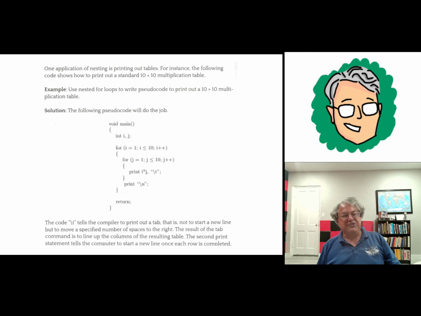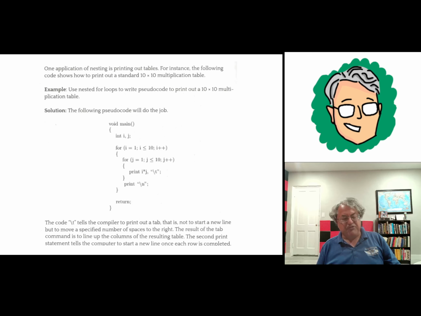So we do the same thing we did last time. We just let I min be 1, I max be 10. So our outer loop looks like for I equals 1, I less than or equal to 10, I plus plus. That's the loop on I. And then we have an inner loop on J, for J equals 1, J less than or equal to 10, J plus plus. So I and J are the numbers we're multiplying here. And now all we want to do when we print our multiplication table is print their product, I times J.